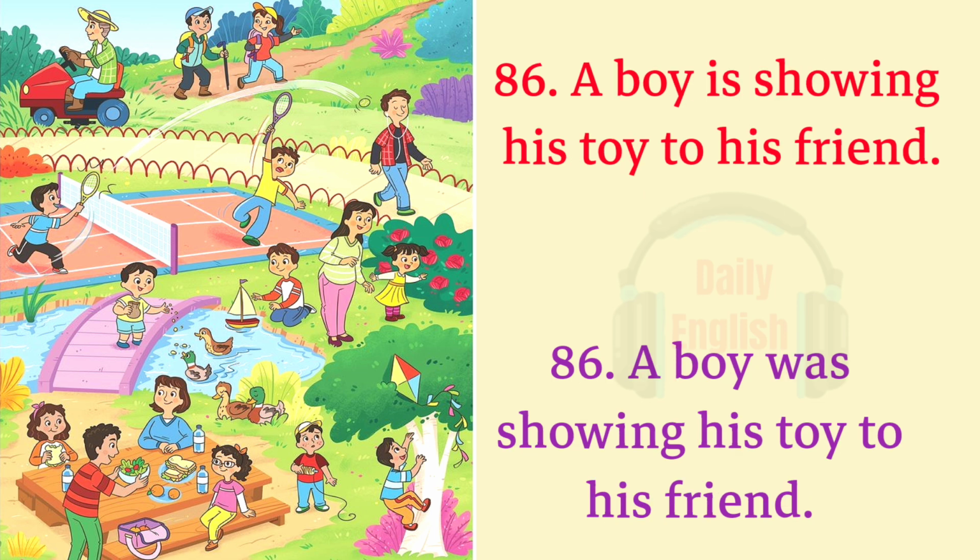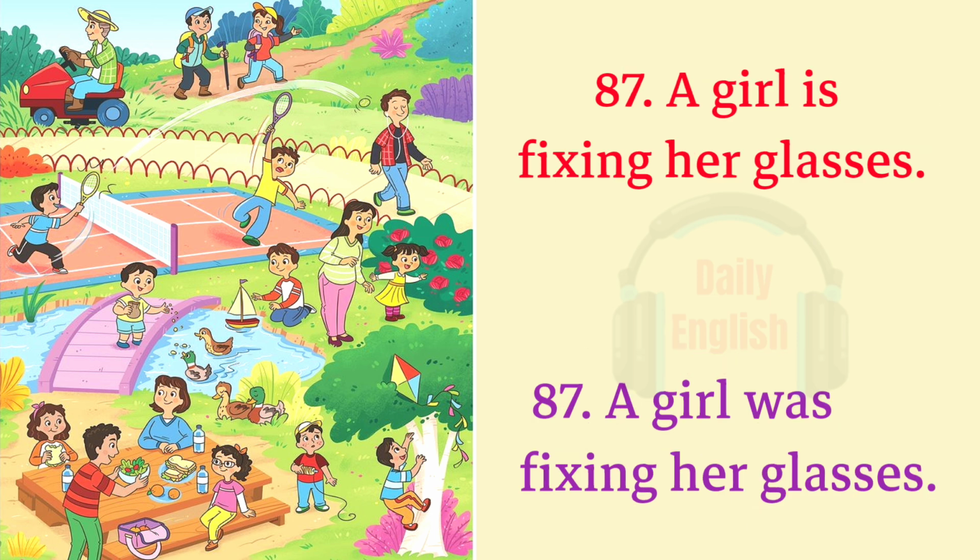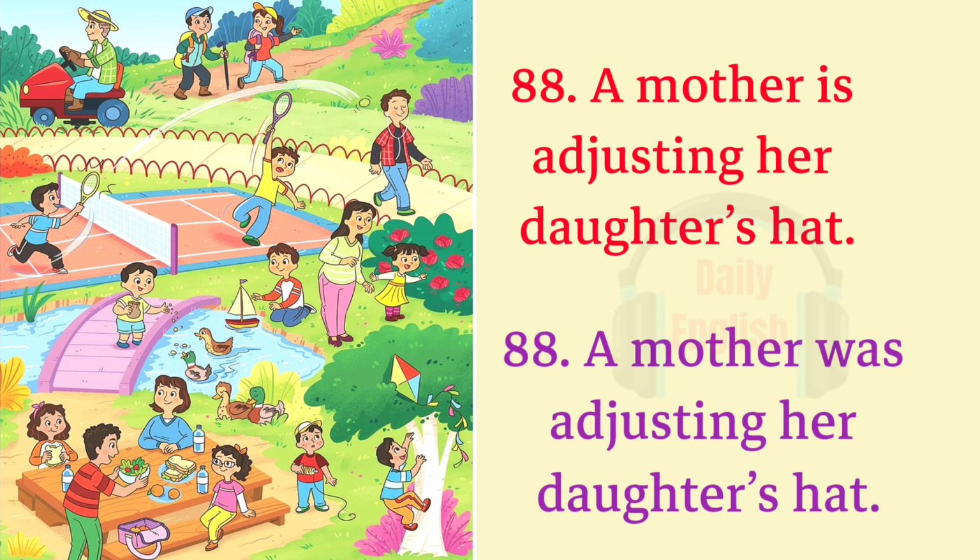86. A boy is showing his toy to his friend. A boy was showing his toy to his friend. 87. A girl is fixing her glasses. A girl was fixing her glasses. 88. A mother is adjusting her daughter's hat. A mother was adjusting her daughter's hat.